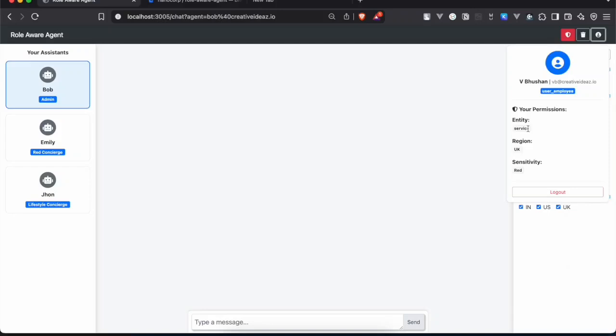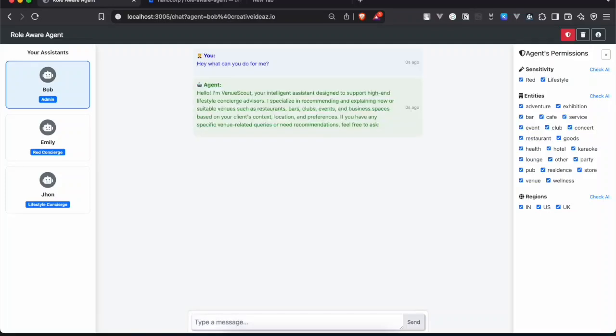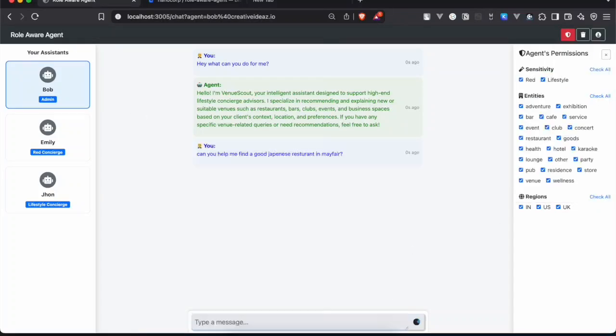So if I ask, "Hey, what can you do for me?" the agent responds, "I'm an agent, Scott, and I will help you with this." Now the user can ask the agent, "Can you help me find a good Japanese restaurant in Mayfair?" What I'm asking is about a restaurant, and assuming that Bob has all the information, but remember, I as a user do not have permission to access the restaurant. So let's see what happens.